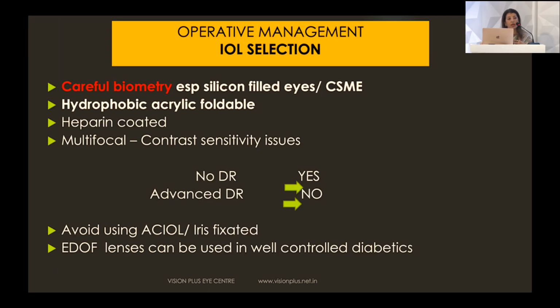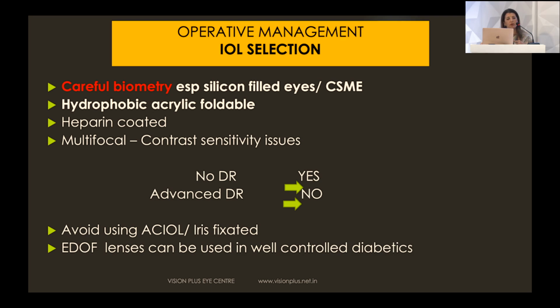So what kind of lens would we select? First of all, a very careful biometry needs to be done, especially in patients who have undergone vitrectomy. And we always prefer a hydrophobic acrylic foldable lens. Heparin-coated lenses are also available, though not as much as they used to be earlier. And the big